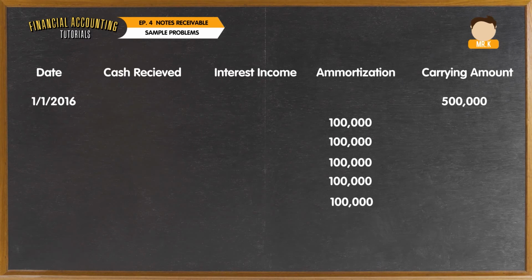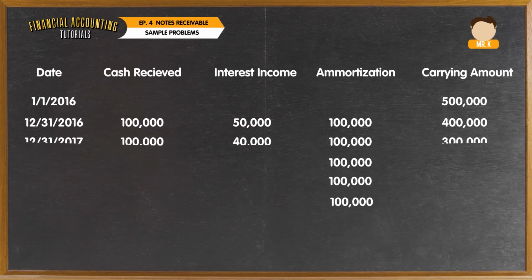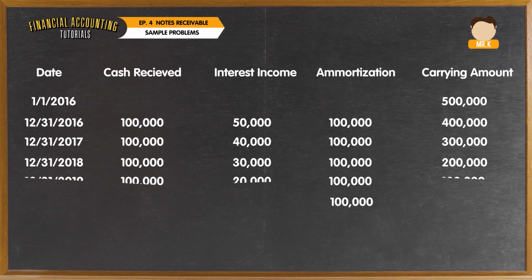The carrying amount at the end of each year can be computed by deducting the amortization to be paid in that certain year from the carrying amount at the end of the previous year. As in the end of 2016, the carrying amount of 400,000 was computed by subtracting 100,000 from 500,000. Meanwhile, the interest income at the end of each year can be computed by multiplying the carrying amount at the end of the prior year by the stated interest rate. As in the end of 2016, the interest income was computed by multiplying 500,000 by 10%.